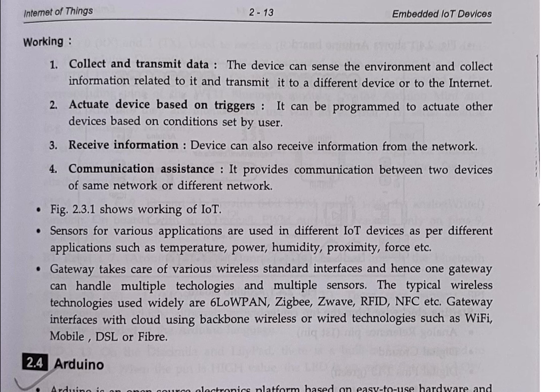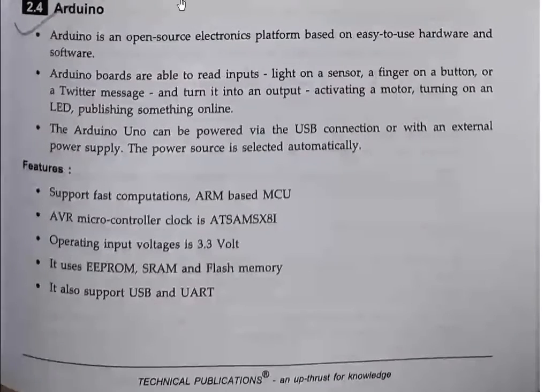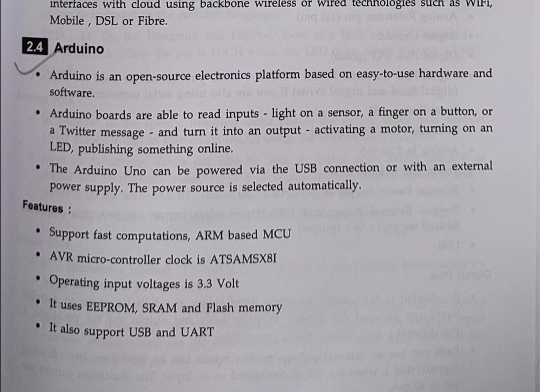Now we will study a real thing, or we can say the main important thing, Arduino. So, what is Arduino? Arduino is an open source electronics platform based on easy to use hardware and software. Arduino boards are able to read inputs, such as light on a sensor, a finger on a button, or a Twitter message, and turn it into an output, activating a motor, turning on an LED, or publishing something online.